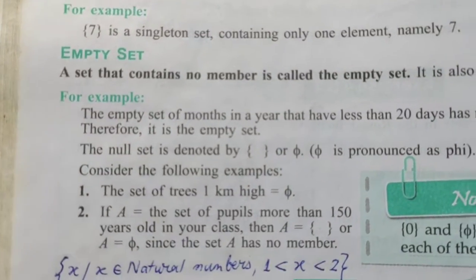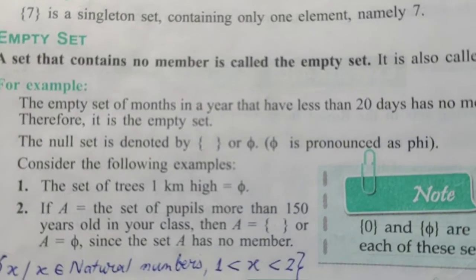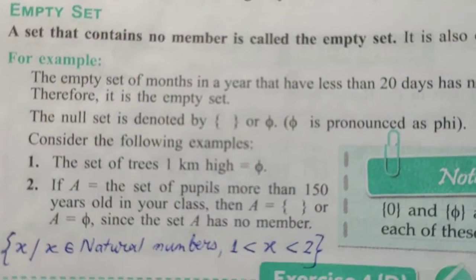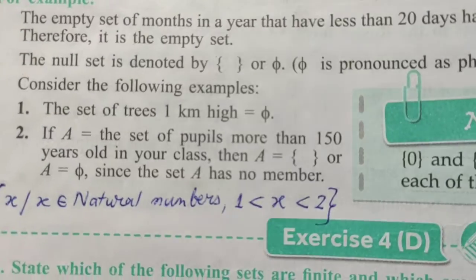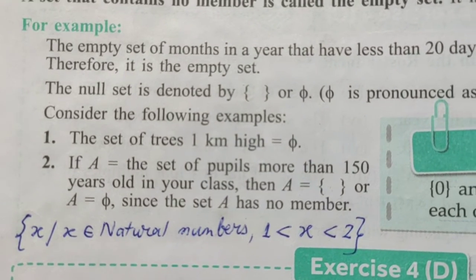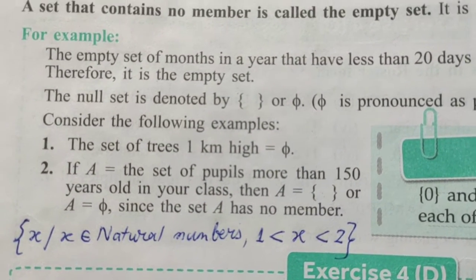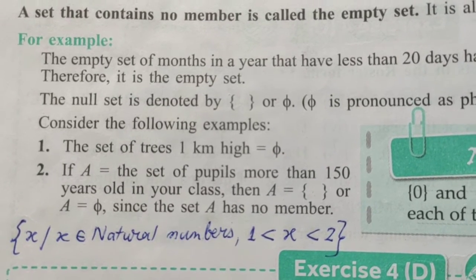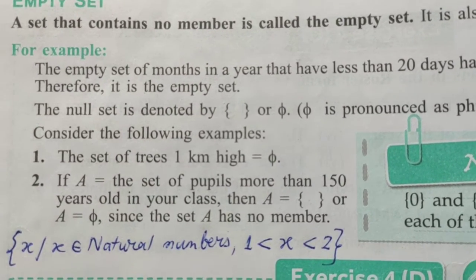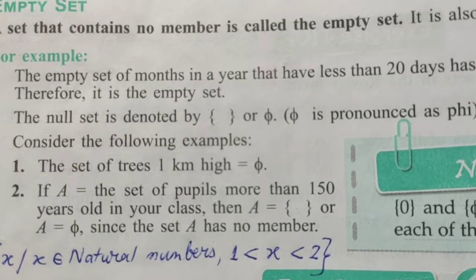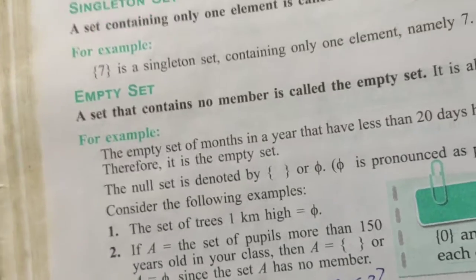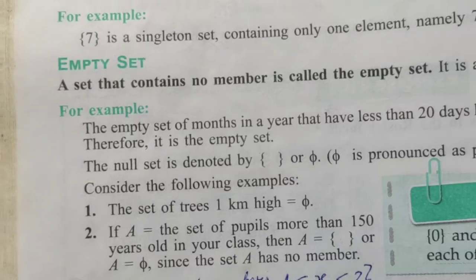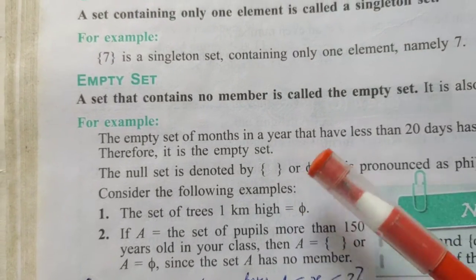So let us see some examples of the empty set. Number 1. Set of trees 1 kilometer high. Do you know any tree which is 1 kilometer from ground to top? No, there is no such tree. So such a set is an empty set. So the symbol of the empty set is given over there. You can see the symbol, that 0 thing here. It is cut from top to bottom.